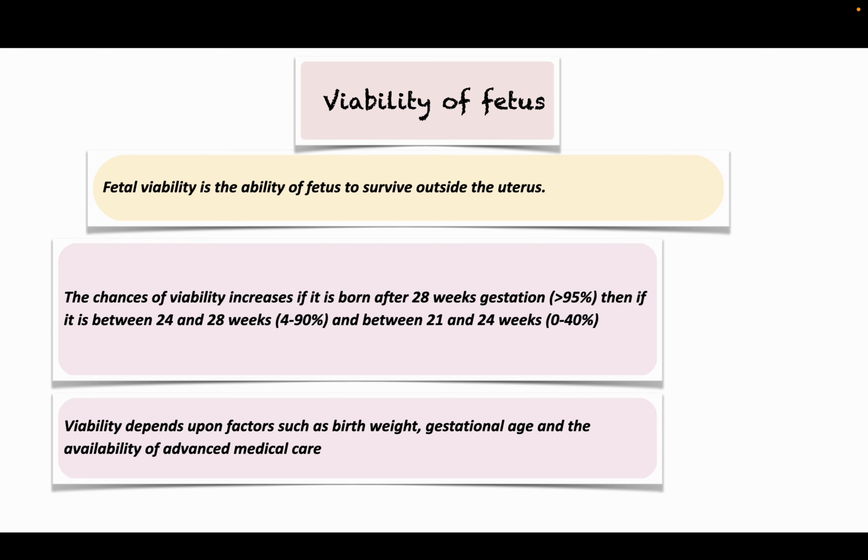Coming to viability. Viability is the ability of the fetus to survive outside the uterus. The chances of viability increase if it is born after 20 weeks of gestation. If it is between 24 to 28 weeks, the chances increase to more than 90%, and between 21 to 24 weeks, the chances are less than 40% basically. Viability depends upon factors such as birth weight, gestational age, and the availability of advanced medical care.